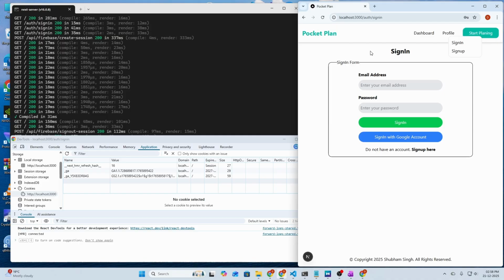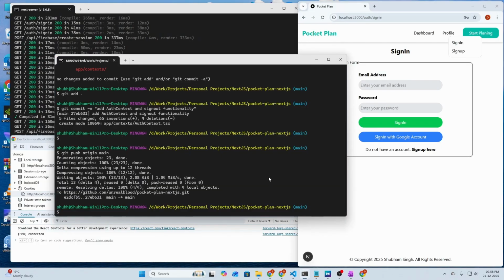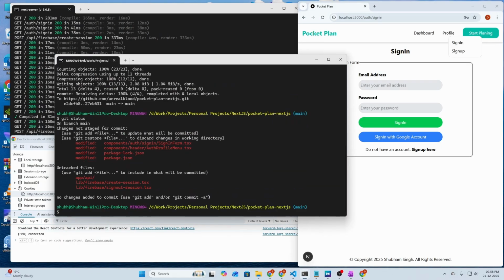But before ending the video, let's commit our changes also. So let's open our git bash here and run git status. We have modified the sign in form, auth profile menu, and installed the Firebase admin SDK. Then we have new files created.